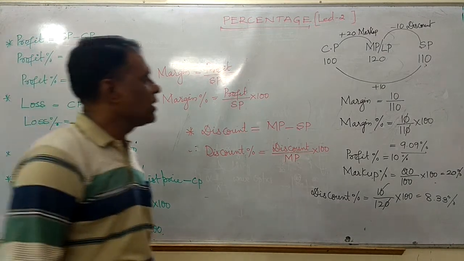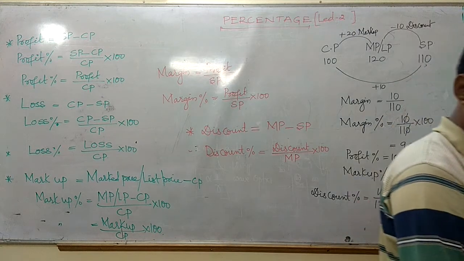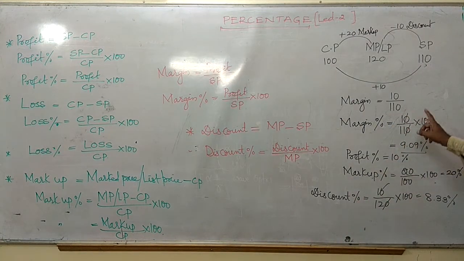We have already seen what the margin percentage, profit percentage, markup percentage and discount percentage are, friends.